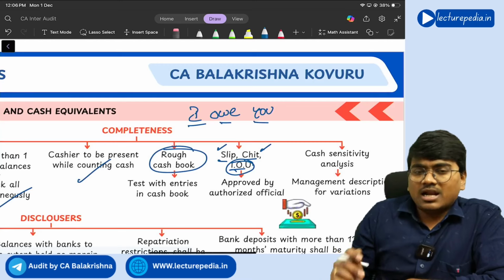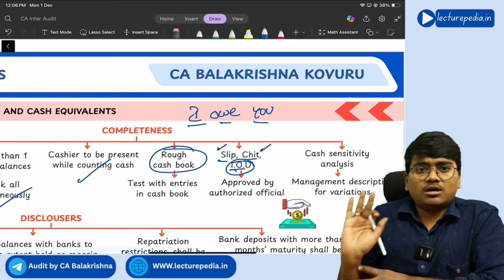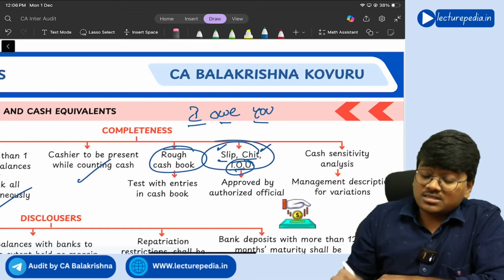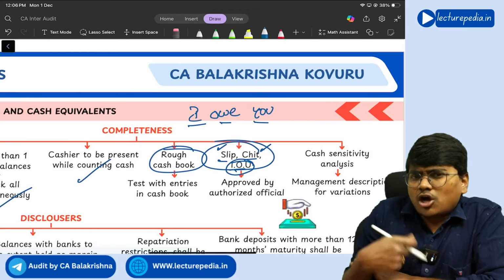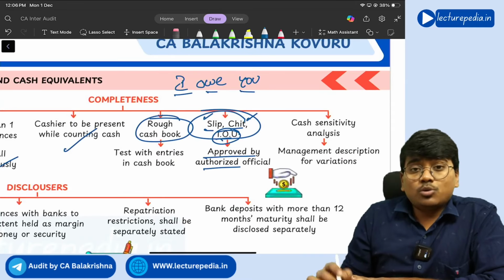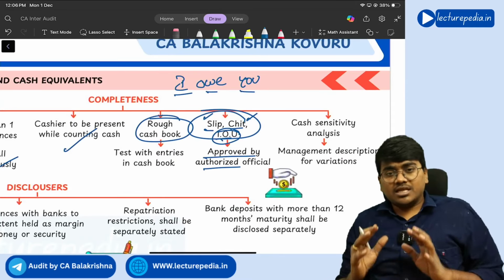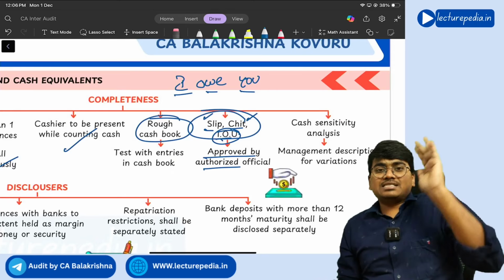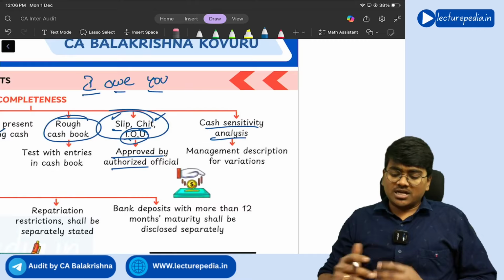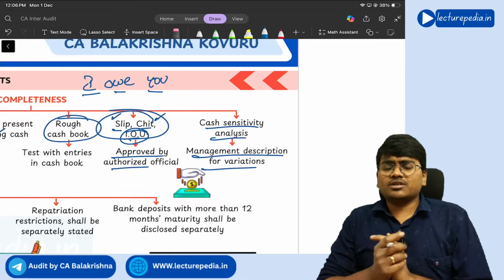IOU. So like this, you will take a small slip on it and you will give the money for a shorter duration of time. See, these things will be used only for short duration lending. In this situation, you need to check whether approval by an authorized official has been there for these slips, chits and IOUs, and cash sensitivity analysis should be done, management description for variation.